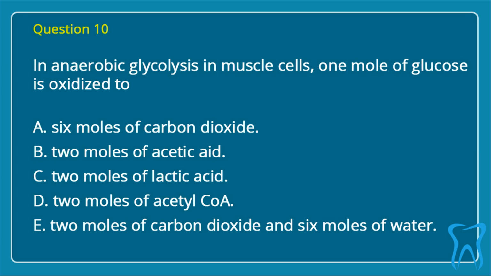Question 10. In anaerobic glycolysis in muscle cells, 1 mole of glucose is oxidized to: A. 6 moles of carbon dioxide, B. 2 moles of acetaldehyde, C. 2 moles of lactic acid, D. 2 moles of acetyl-CoA, E. 2 moles of carbon dioxide and 6 moles of water. Correct answer is C. 2 moles of lactic acid.